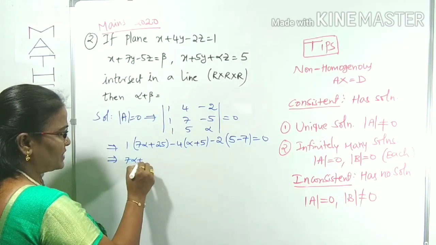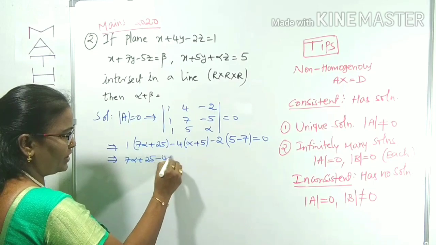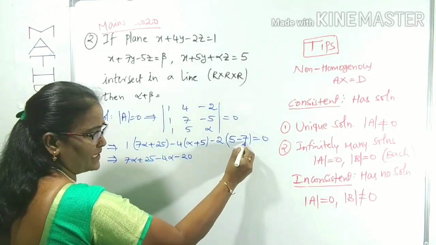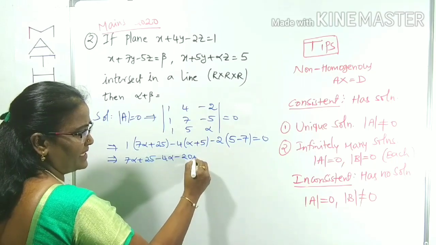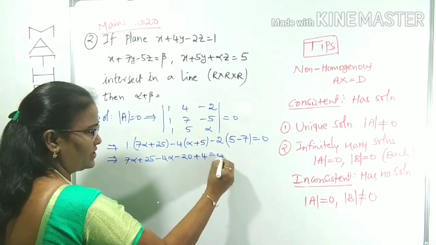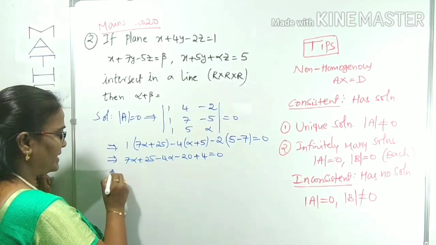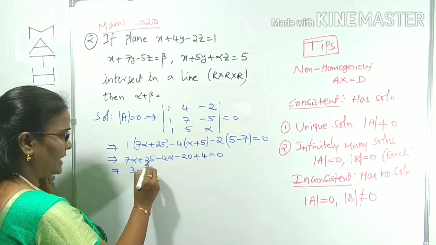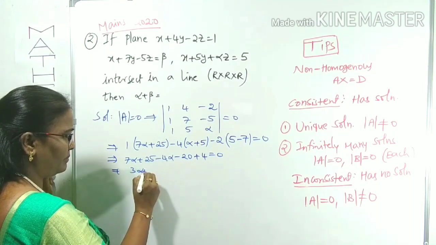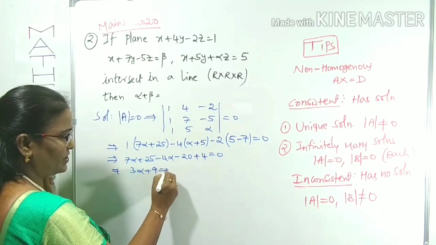7 alpha plus 25 minus 4 alpha minus 20 with 5 minus 7 minus 2 into minus 2 plus 4. Minus 2 into minus 2 plus 4 equals 0. So 7 alpha minus 4 alpha is 3 alpha, with 25 plus 4 is 29. 29 minus 20 is plus 9 equals 0.